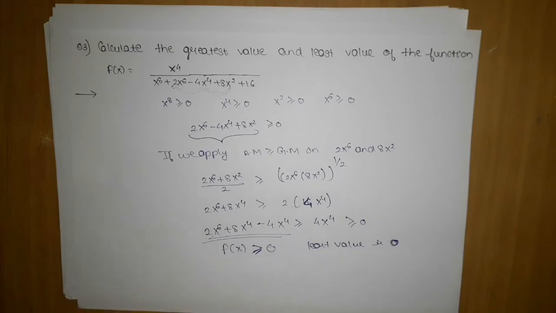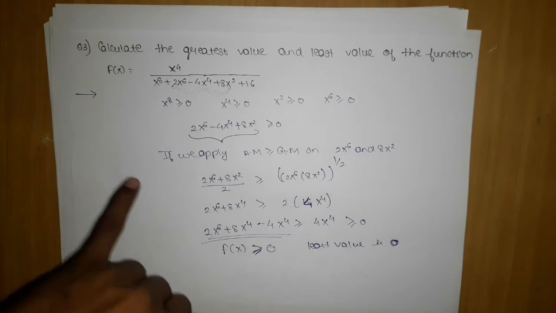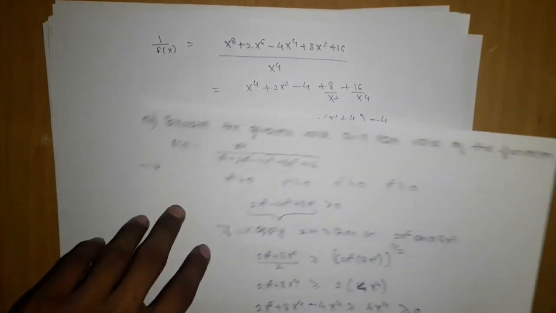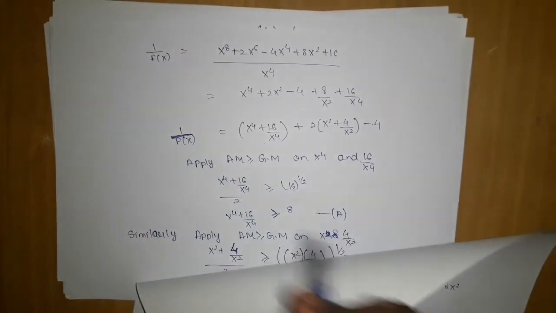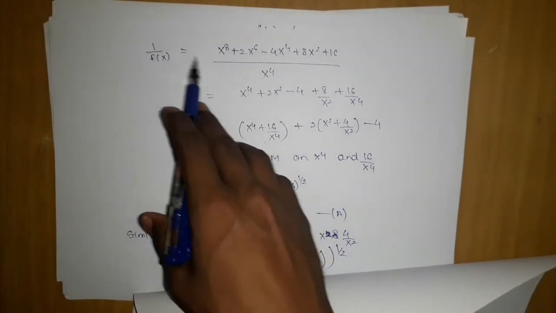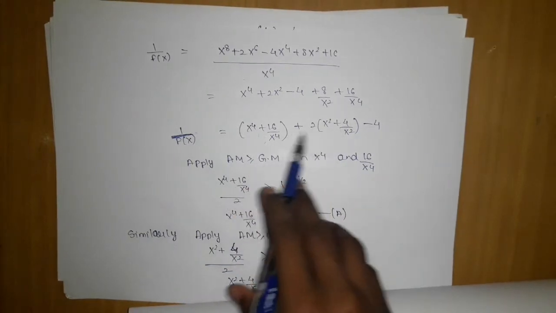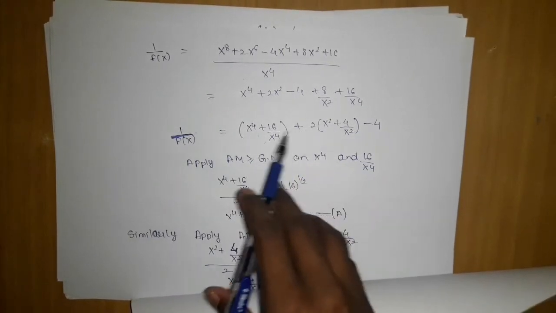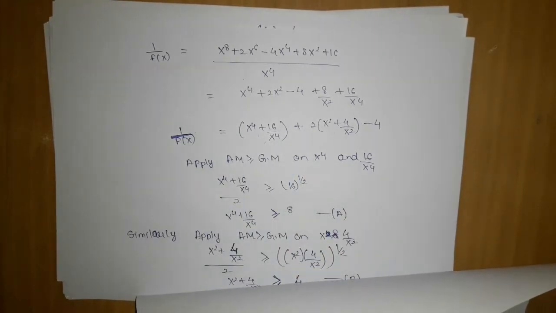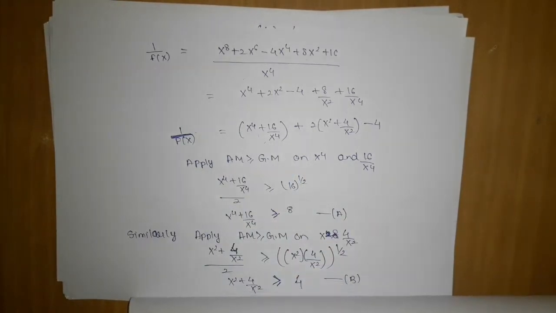More on what I can say: there was no point in taking the reciprocal and finding the least value. Why? Because the moment you have to find the greatest value, then you have to search for the least value of these two, but by AM-GM you cannot get the least value. So that is the problem.